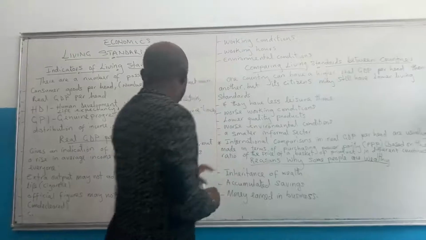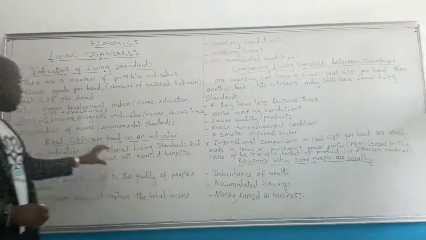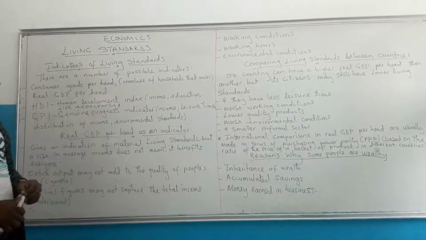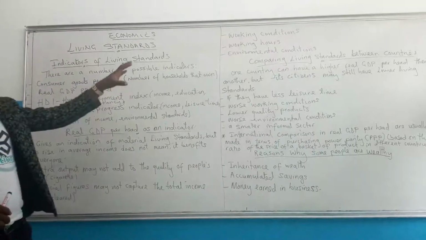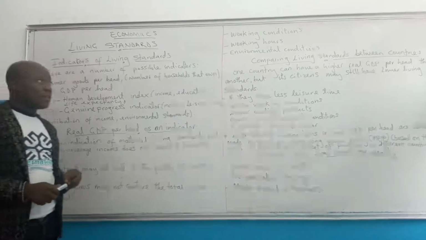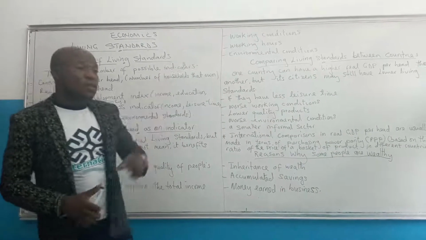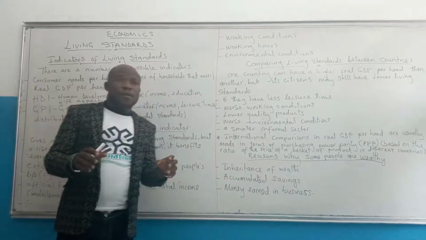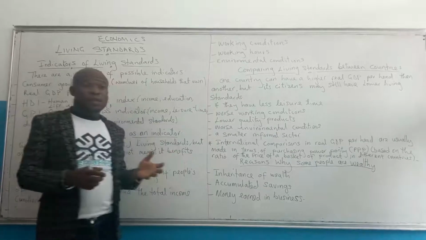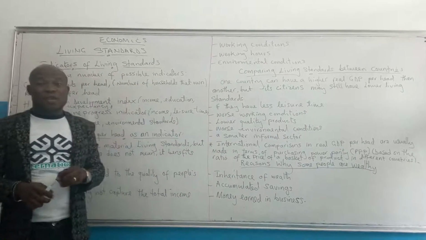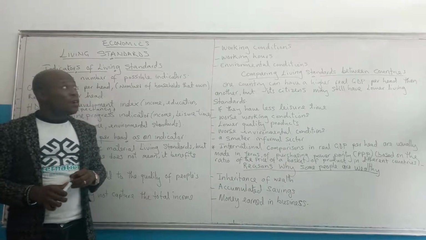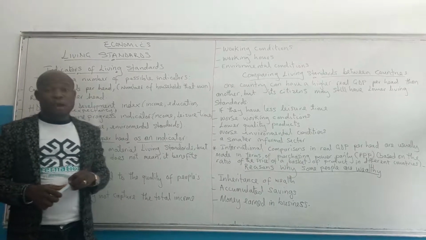Finally, despite these material criteria, we have other indicators that could also show that there is a high or low living standard. We have working conditions. If there is a high output, but the working conditions are deteriorating, you have an adverse effect on the health of the workers.